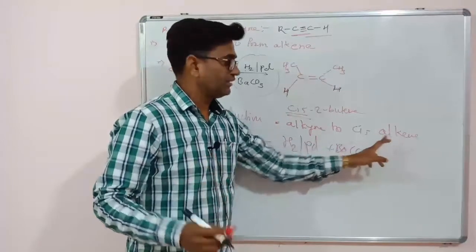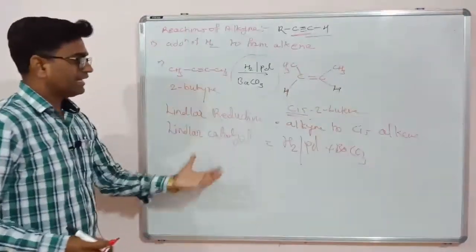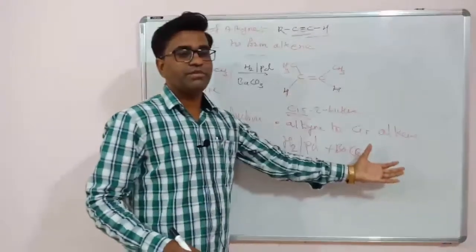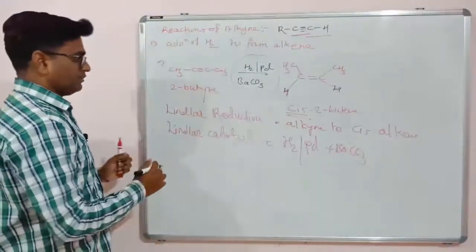The product is alkene, but which alkene? Cis alkene. Both the hydrogens are coming from the same side. What is that catalyst? H2, Pd plus BaCO3. So this is the inorganic salt. Another example we will see.